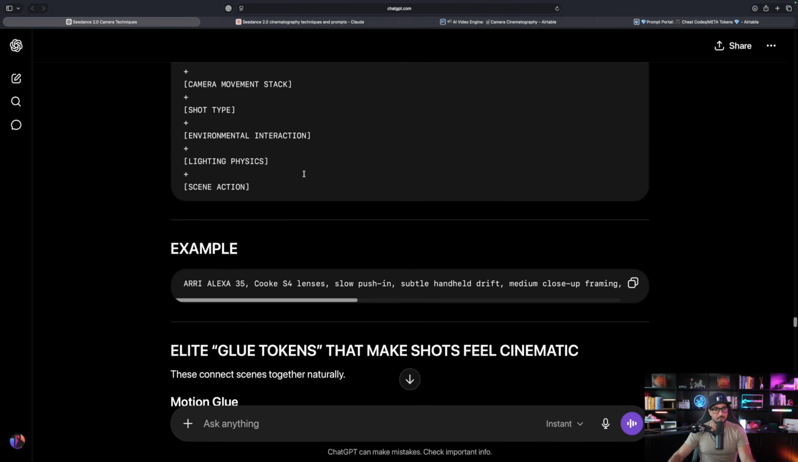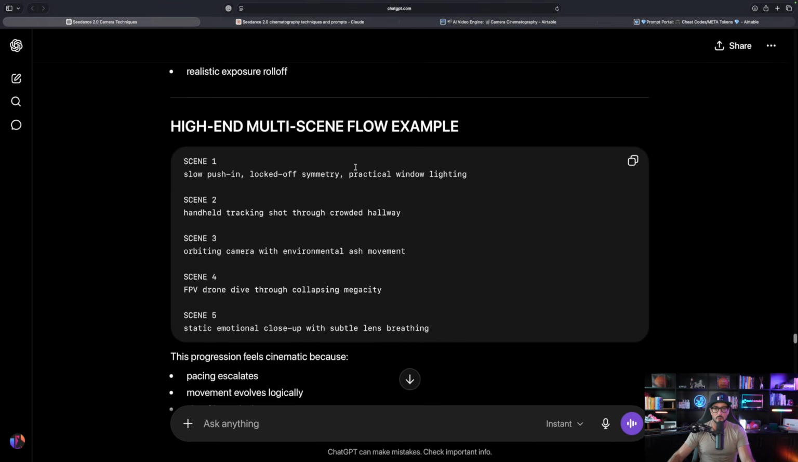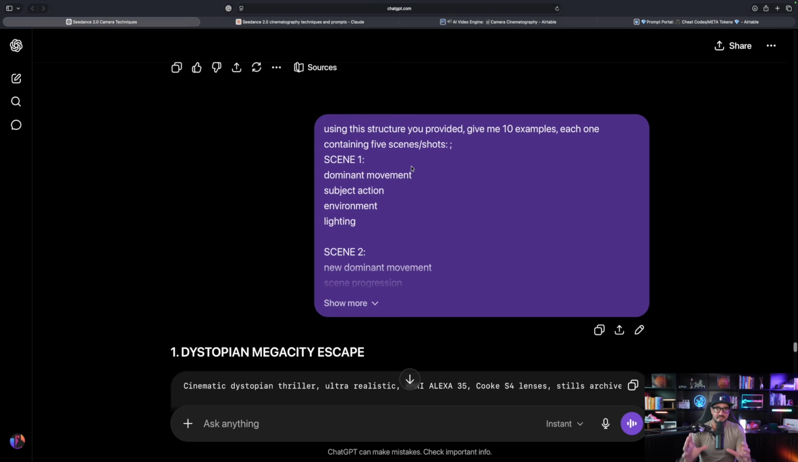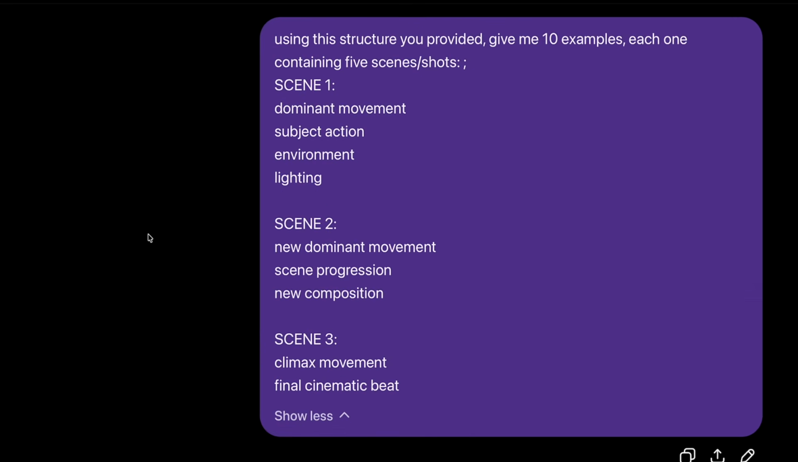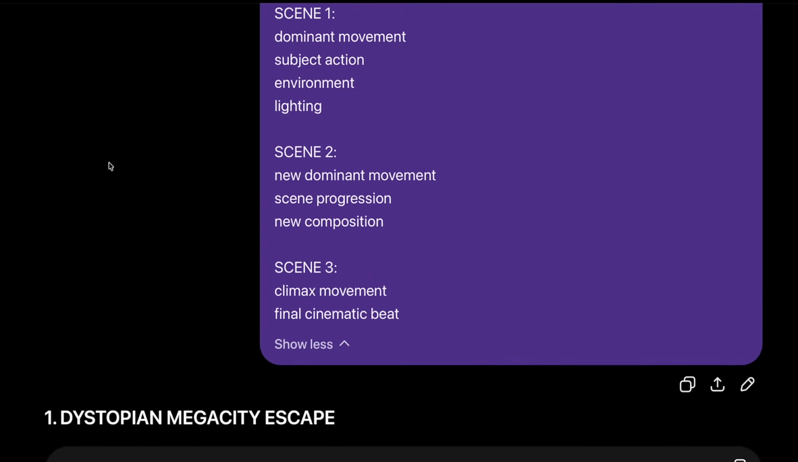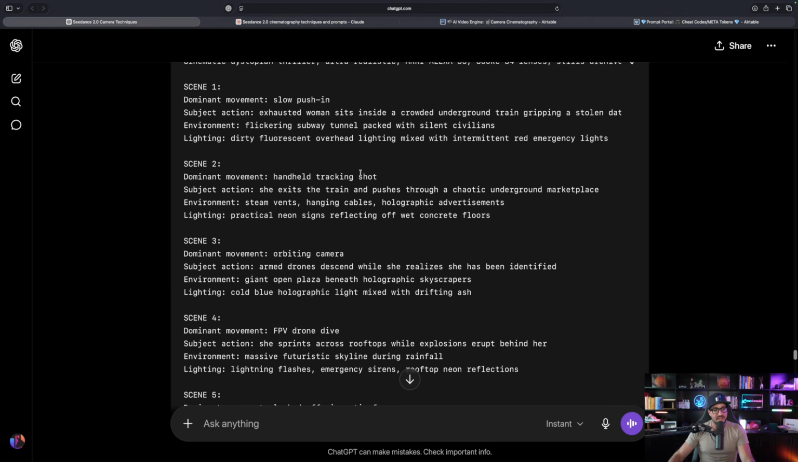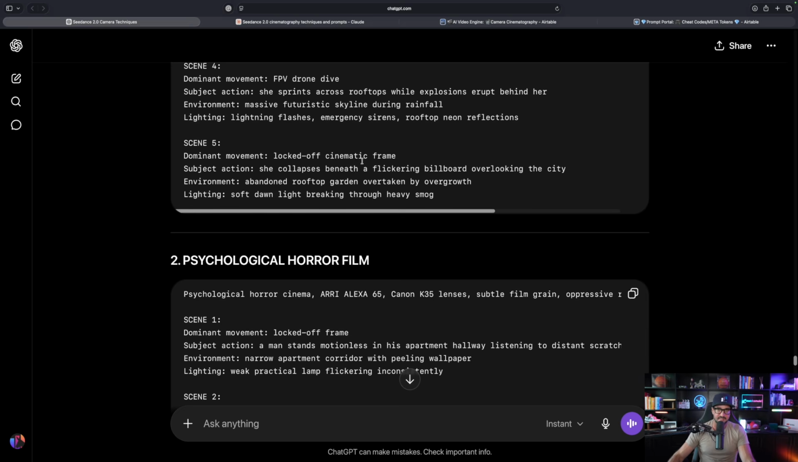We get the advanced combo formula. Keep going. Again, it's almost endless, the amount of helpful information that you're gonna get. Now, the best and most important part. So, just so I don't have to come up with prompts off the top of my head, this is what we're gonna wanna say next, right here. Using this structure you provide, give me 10 examples, each one containing 5 scenes / shots, scene 1, scene 2, scene 3, for example. All right, that way all I have to do now is copy this markdown. Now I can copy and paste this and instantly get my video.